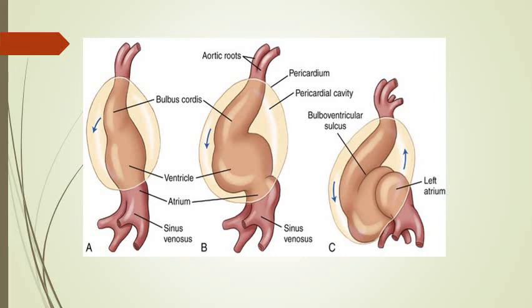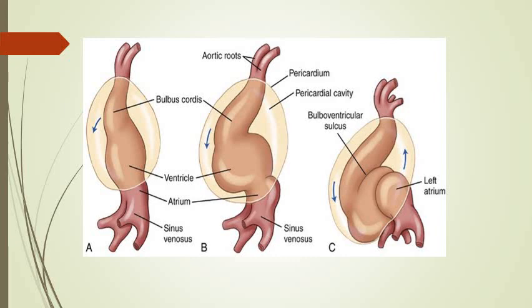At the juncture of bulbous cordis and ventricle, a fold will appear, which is known as bulboventricular fold, and the sulcus between them is known as bulboventricular sulcus, but that we will take later on. Just concentrate that the major part of the heart tube lies within the pericardial cavity, but in the beginning only the bulbous cordis, ventricle, and part of atrium is within the pericardial cavity, but later on pericardial cavity enlarges, and